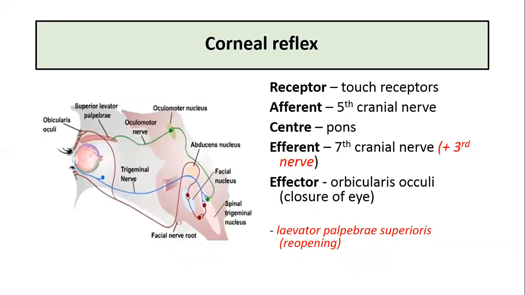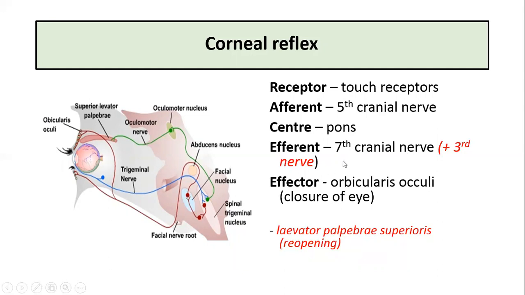Now coming to the reflex arc of the corneal reflex, the receptors are the touch receptors and the afferent is the trigeminal nerve or the fifth cranial nerve, which is carrying the information to the nucleus, that is the spinal trigeminal nucleus. So the center is in the pons and the efferent nerve impulse is carried by the seventh cranial nerve, which is the facial nerve. So this is the facial nucleus and the information is carried by the facial nerve to the muscle, which is the orbicularis oculi, which causes the closure of the eye.